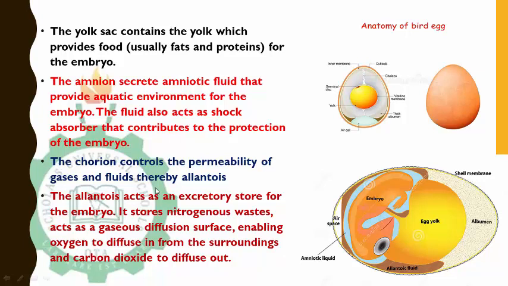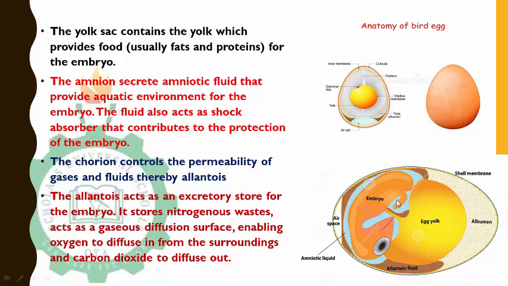You know, we said that they need gases to diffuse in and out. So the chorion is the one that controls the permeability of gases. Then the allantois acts as an excretory store for the embryo. Its major function is to store nitrogenous waste and act as a gaseous diffusion surface to enable oxygen to diffuse in from the surrounding, and carbon dioxide, which is the major waste, to diffuse out.